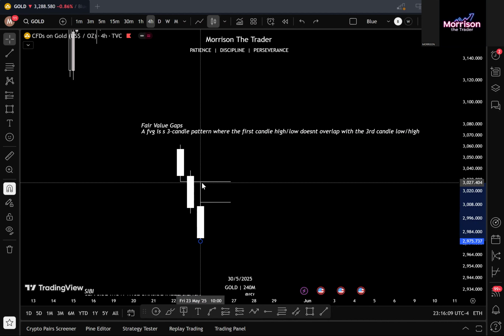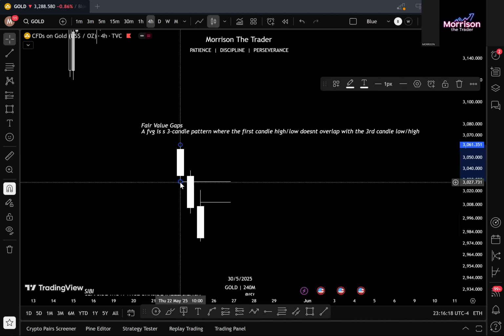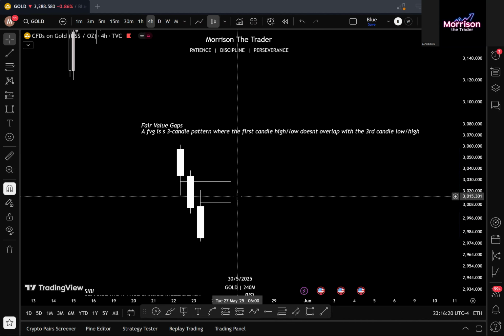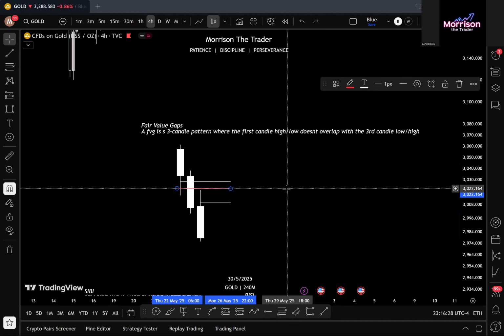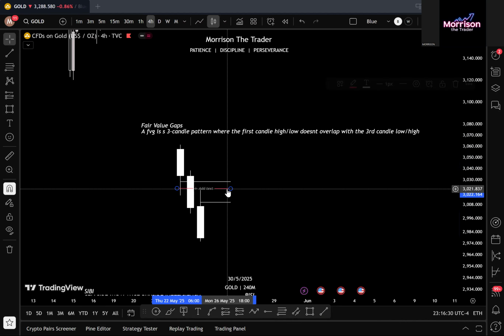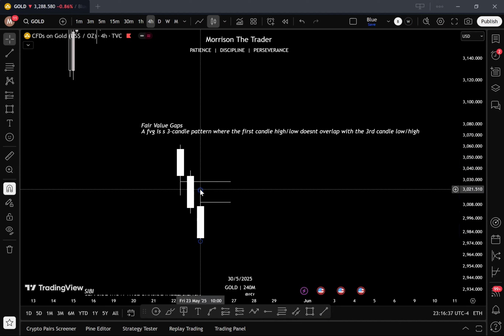It doesn't overlap in this sense. When they overlap like this, and these two overlap, it's not a fair value gap. So there should be a gap between the two, and that's what creates the fair value gap.